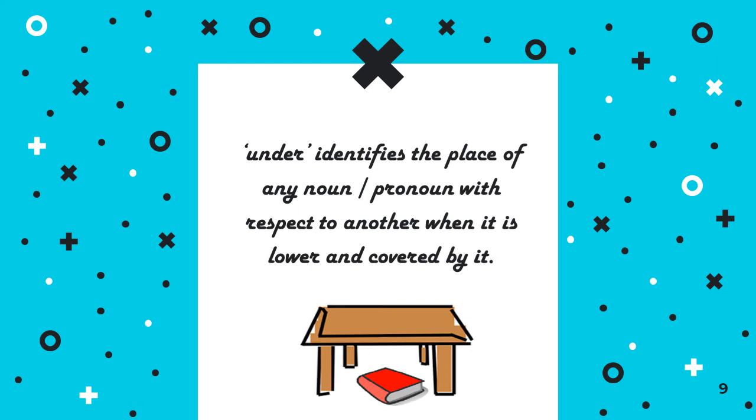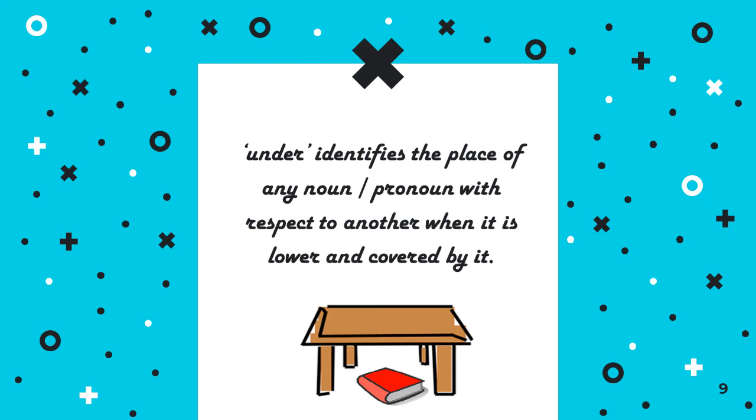But even if it touches something, if something is placed over something, then you will say it's under that particular thing. In this picture you can see that it is at the lower position and it is also covering that thing.